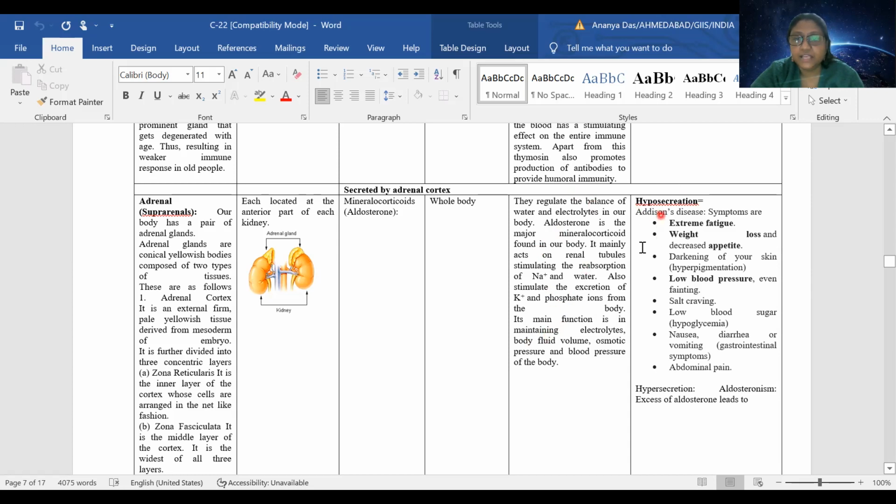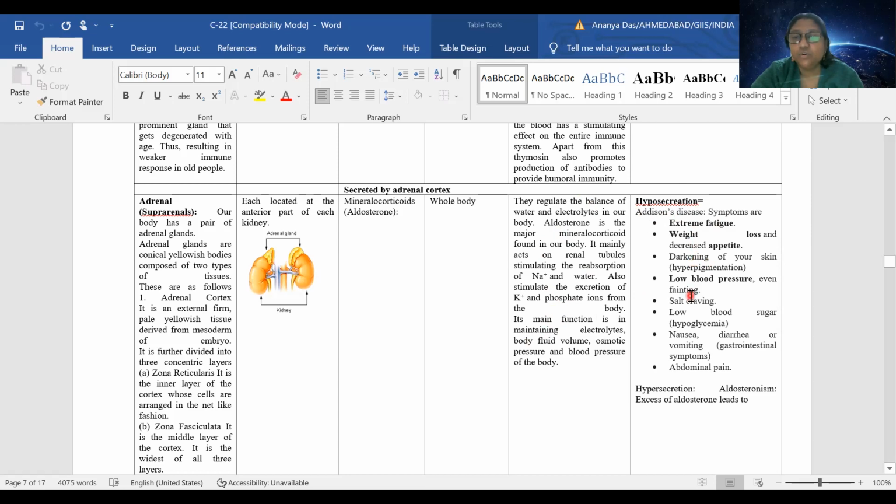If there is hyposecretion, there will be Addison's disease. Here also there will be weight loss. A person will not feel like eating, loss of appetite will be there. There will be fatigue. The skin will suddenly start getting dark.